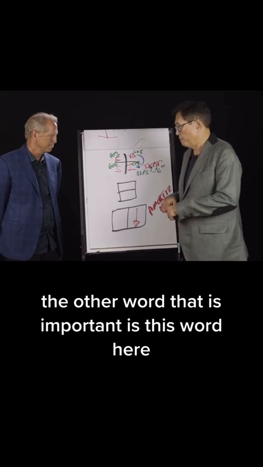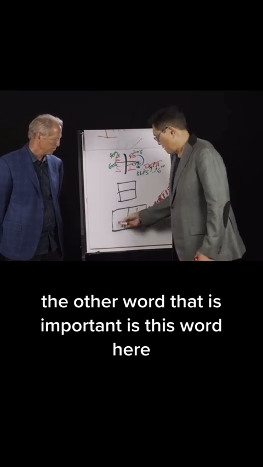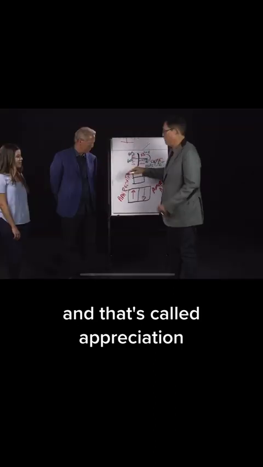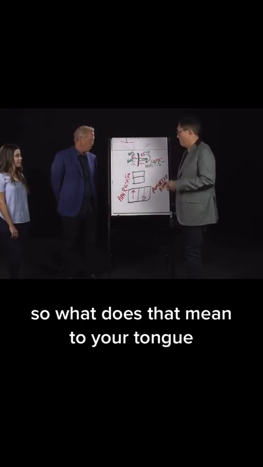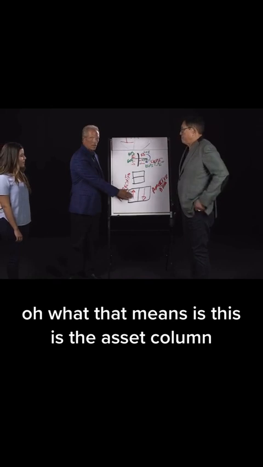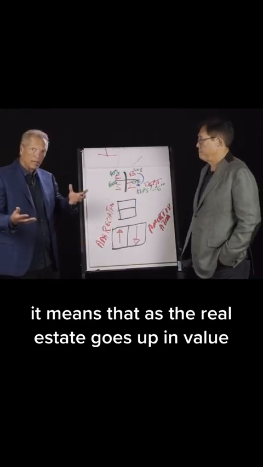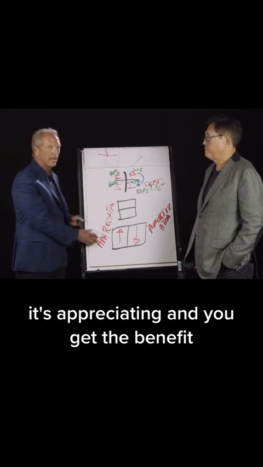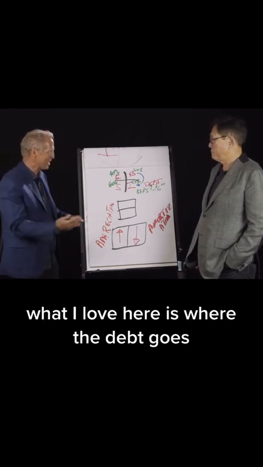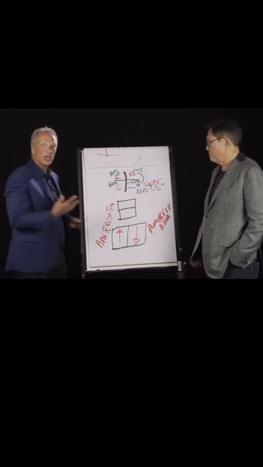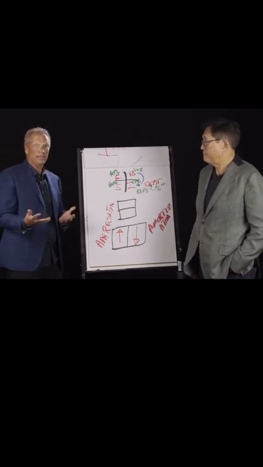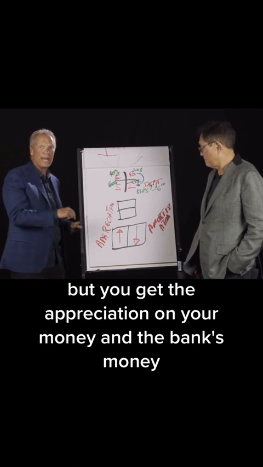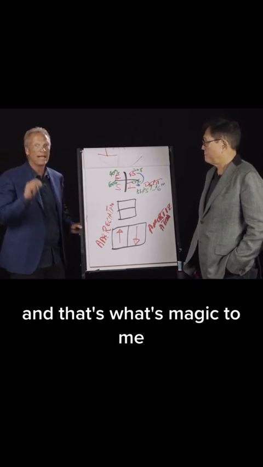The other word that is important is this word here, and that's called appreciation. So what does that mean to you, Tom? Well, what that means is this is the asset column. As the real estate goes up in value, it's appreciating and you get the benefit. What I love here is where the debt goes, it's the bank's money. But you get the appreciation on your money and the bank's money. And that's what's magic to me.